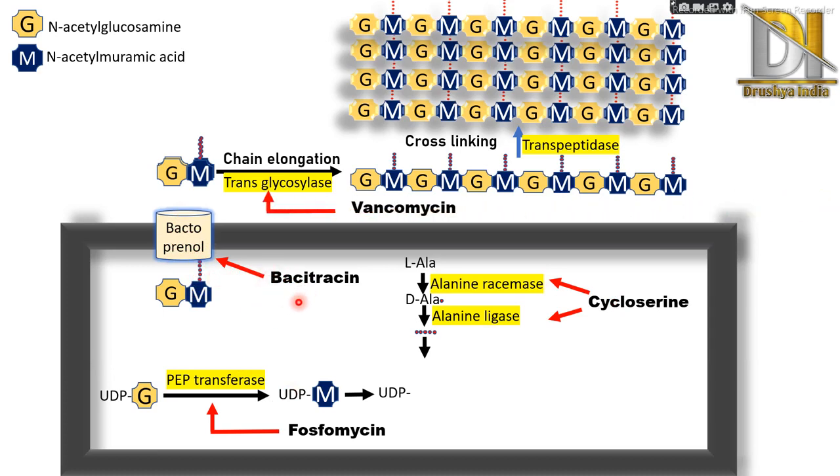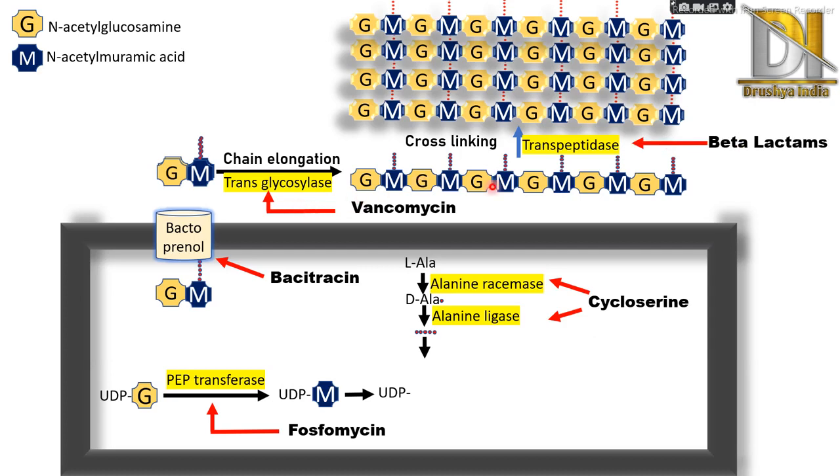Then the next drug is vancomycin. It inhibits the transglycosylase enzyme, which is responsible for chain elongation of that G and M subunit. So if vancomycin inhibits this enzyme, chain elongation doesn't take place. And the next and final class is beta lactam.